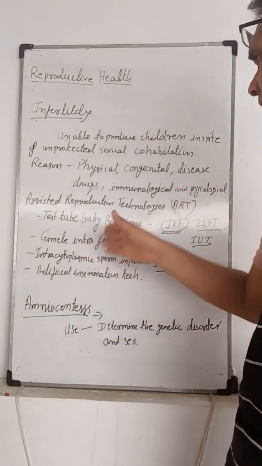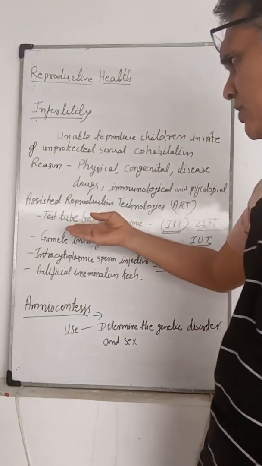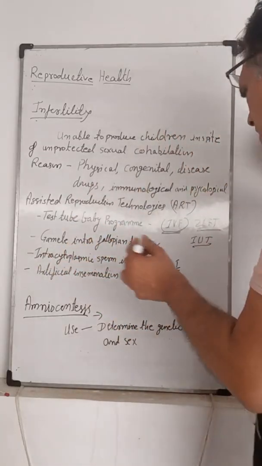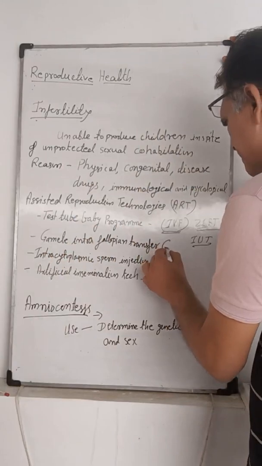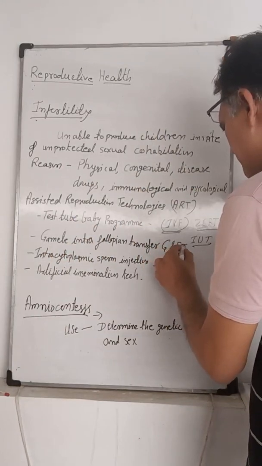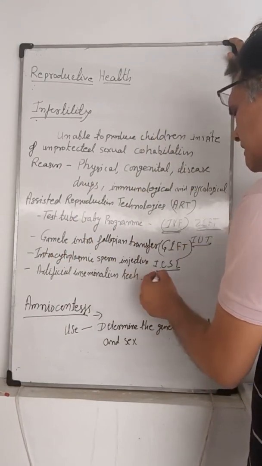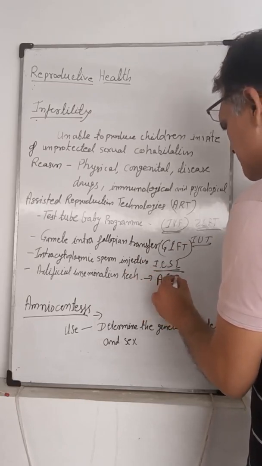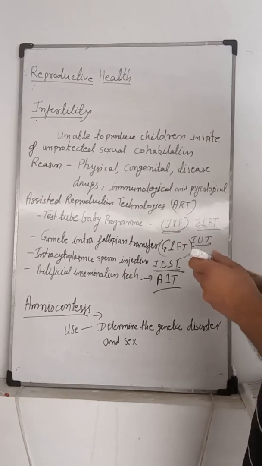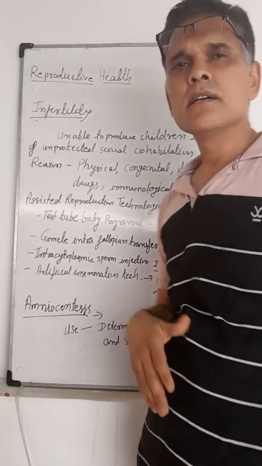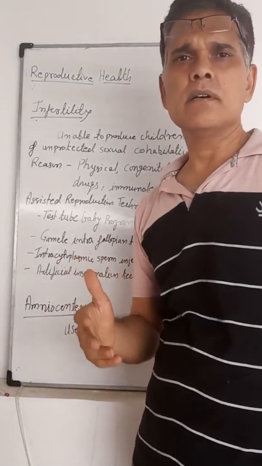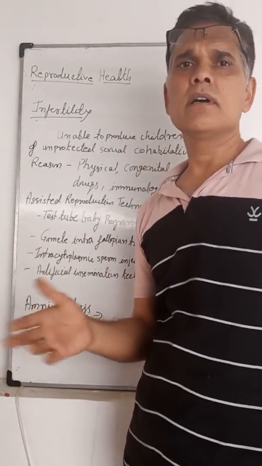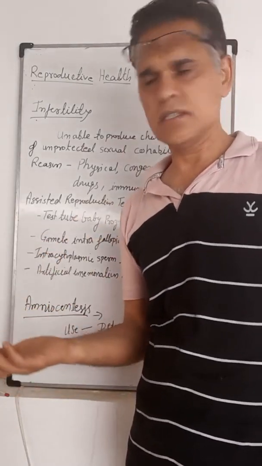So these are the different ART techniques: test tube baby programs, gamete intrafallopian transfer, that is GIFT, ICSI, and the artificial insemination technique, AIT. They help couples who are infertile due to different reasons.